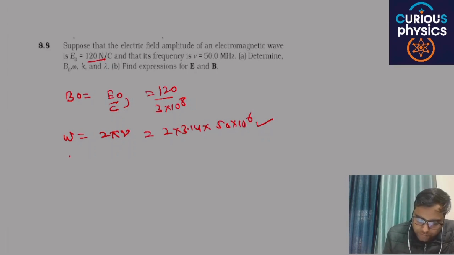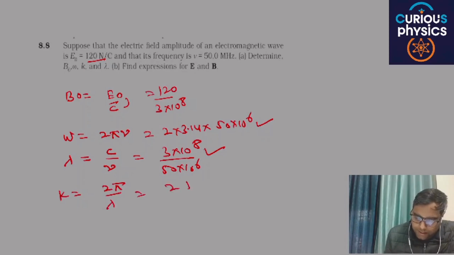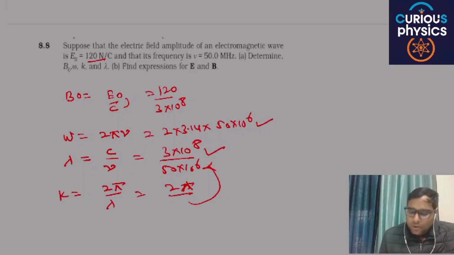Then you will get the value of lambda. Lambda is nothing but c by frequency, 3 into 10 raised to power 8 divided by 50 into 10 raised to power 6. You will get the value of lambda, or wavelength. Okay, now the value of k, the wave vector, is equal to 2 pi by lambda, and you can put the value of lambda from here. You will get the result. Are you able to understand my point or not?